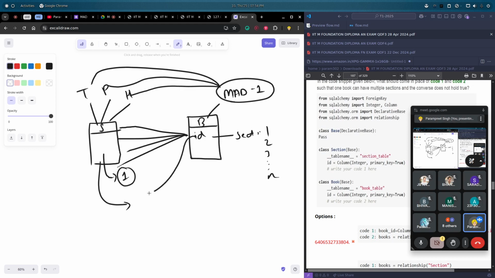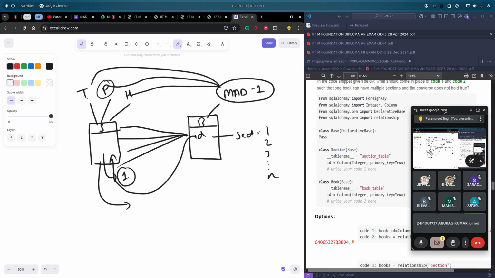So we are referencing that book id in each section. That means the Python section will have only the book name, the mad one. Multiple sections can have a single book, but one section cannot have multiple books. They have created it in this opposite manner just to confuse us.